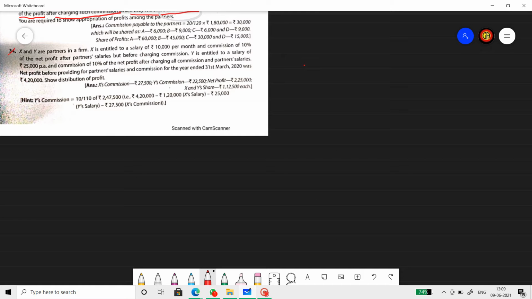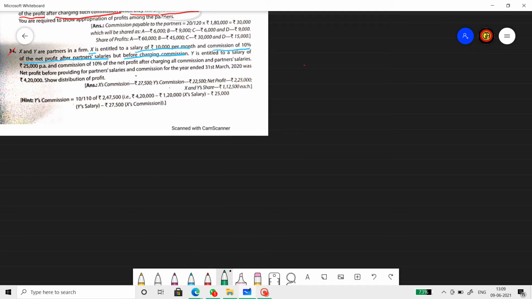34. The last question in salary and commission. X, Y are partners in a firm. X is entitled to a salary of 10,000 per month. Commission of 10% of the net profit after partner salary but before charging commission. So X is getting a salary of 10,000 rupees per month and a commission of 10% on the net profit after salary but before commission. So that means debit the salary, don't debit the commission. Consider the net profit after salary but before commission.